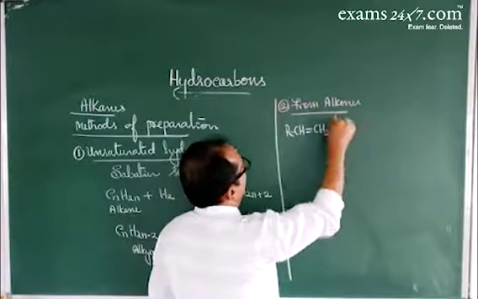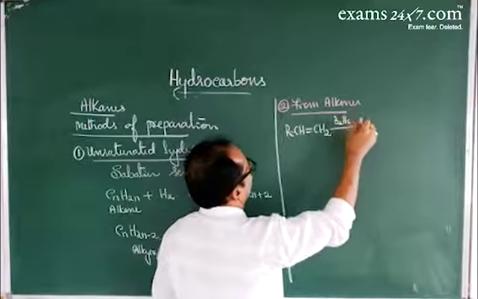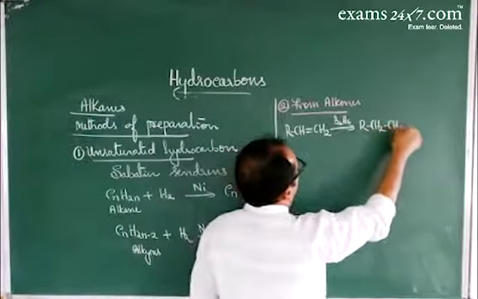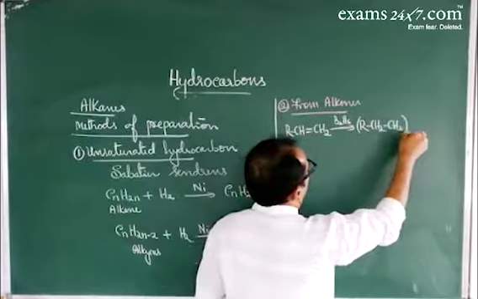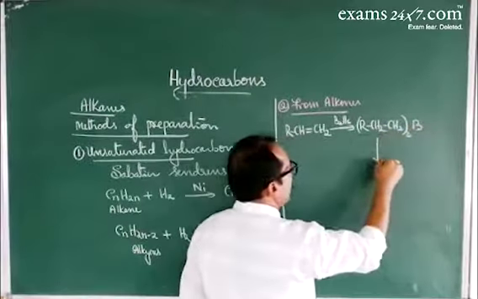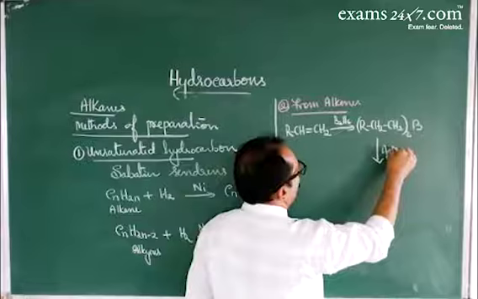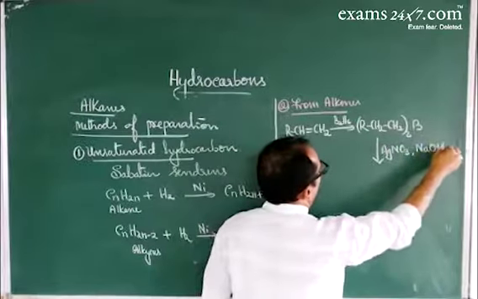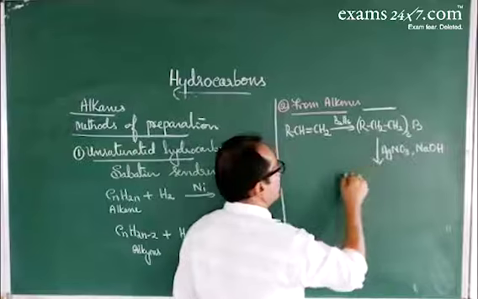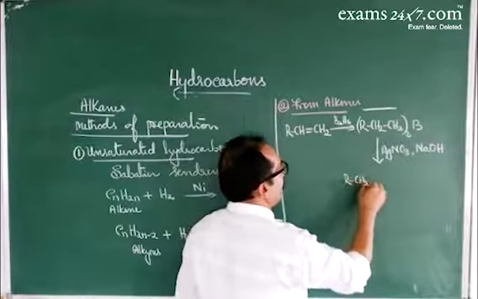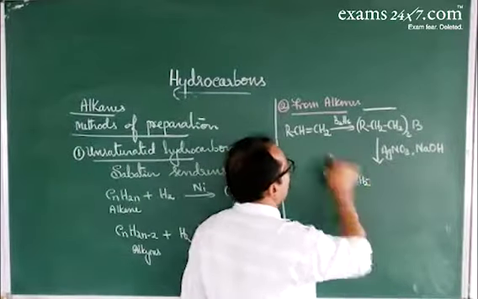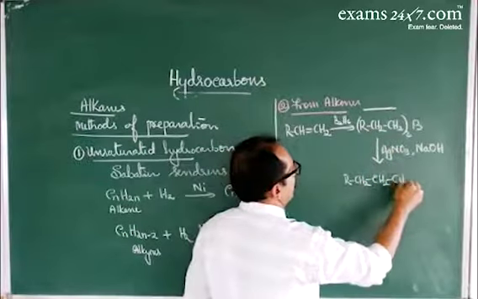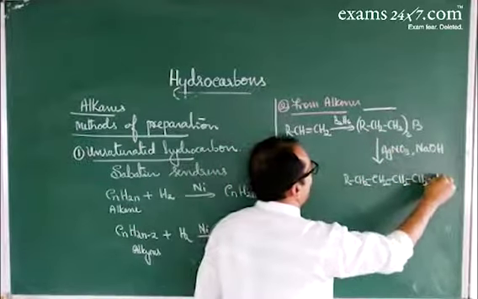On treating with diborane, B2H6, it gives trialkyl borane. This trialkyl borane, on treating with silver nitrate, AgNO3, in the presence of sodium hydroxide, the alkyl groups link together, that is the propyl groups, and it gives a higher alkane.